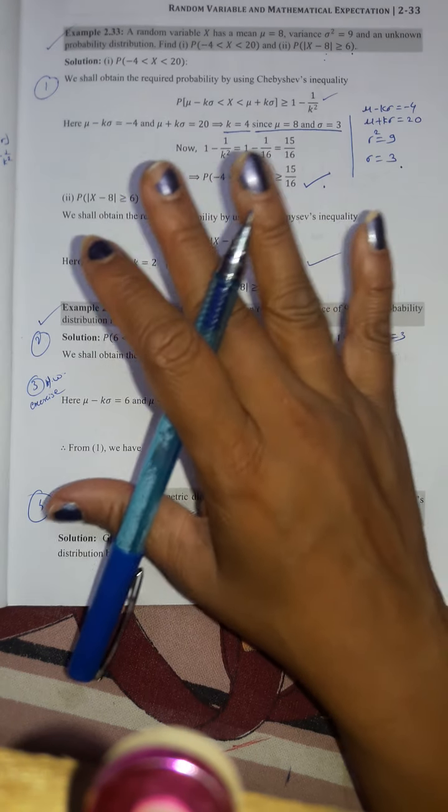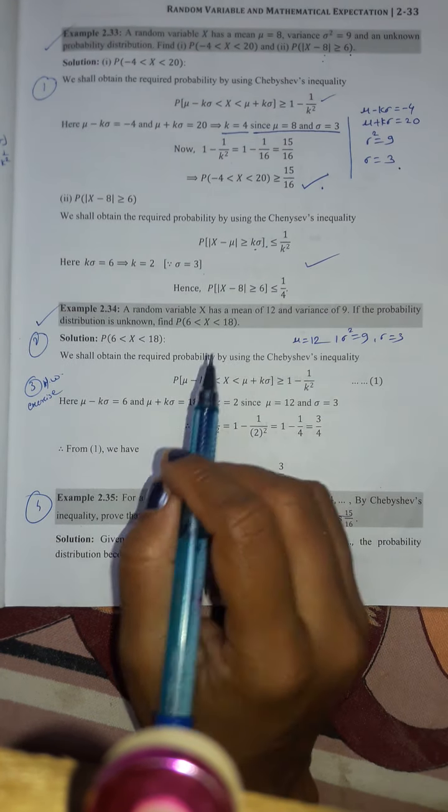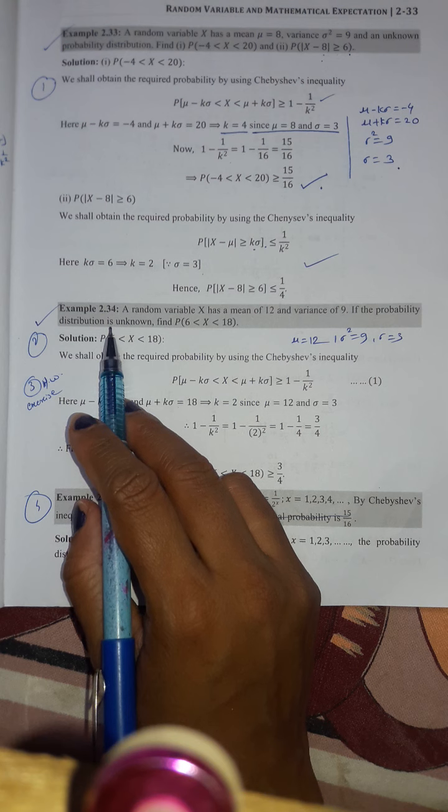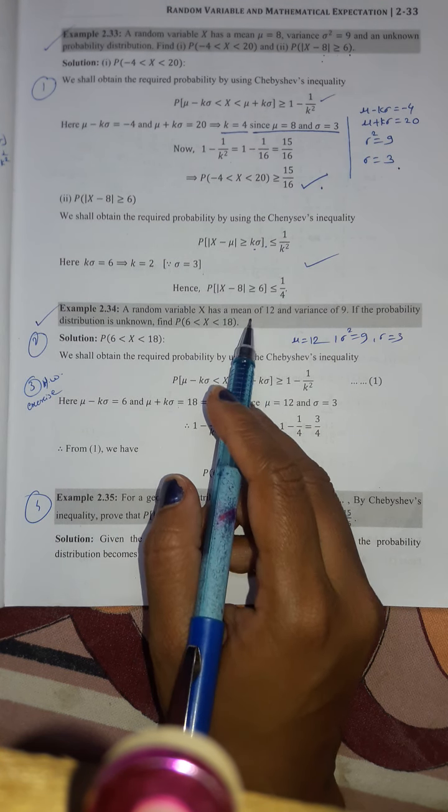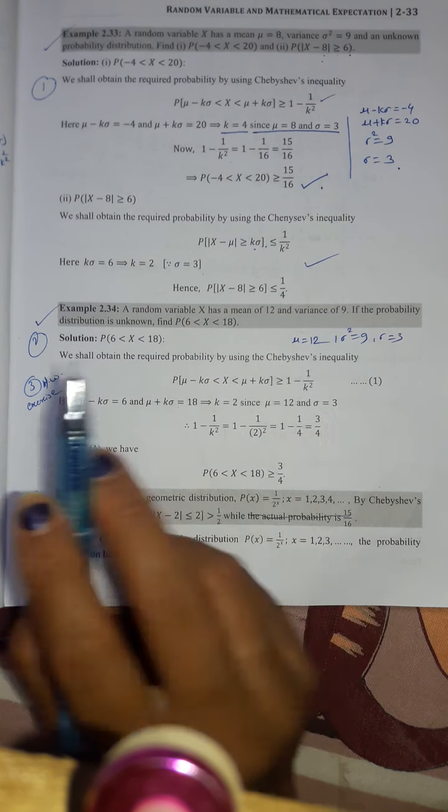But using this Chebyshev inequality, we don't need the probability distribution function; directly we can calculate this probability using the mean and variance values. Now here we have to find the probability of 6 less than x less than 18.